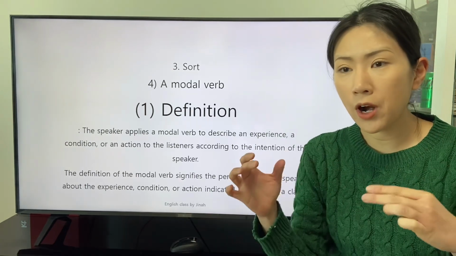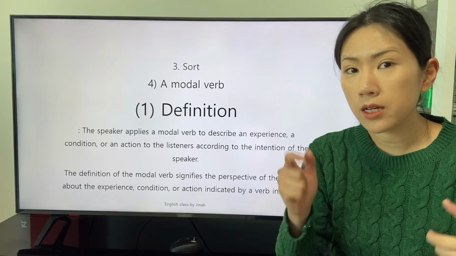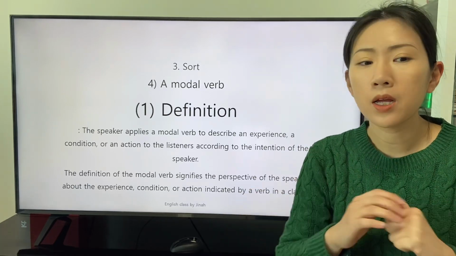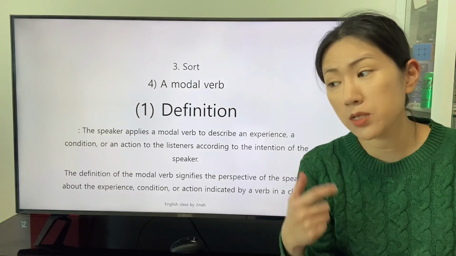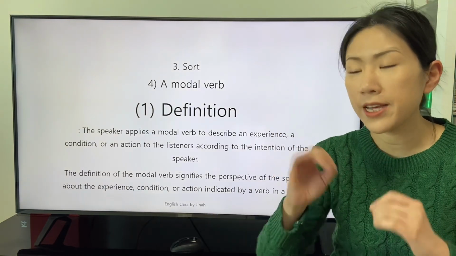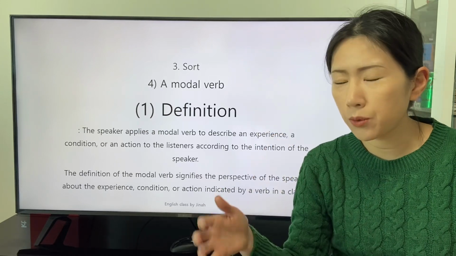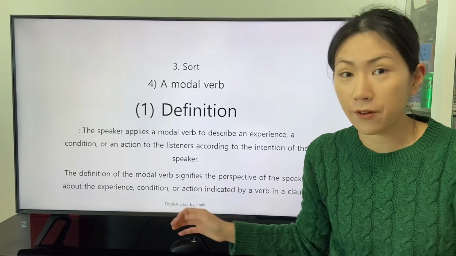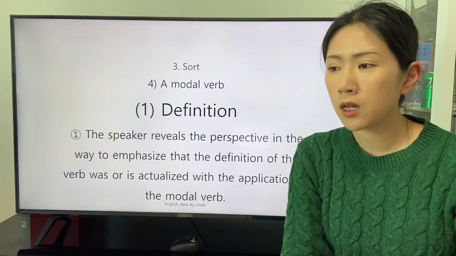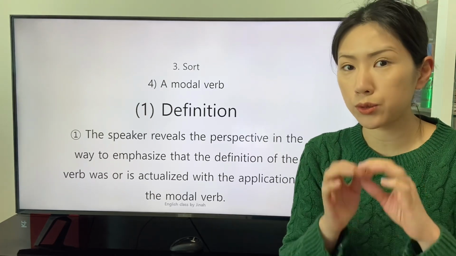Each modal verb has its own definition, and the definition reveals the perspective of the speaker about the experience, condition, or action indicated by the verb. The definition of the modal verb is classified into two.